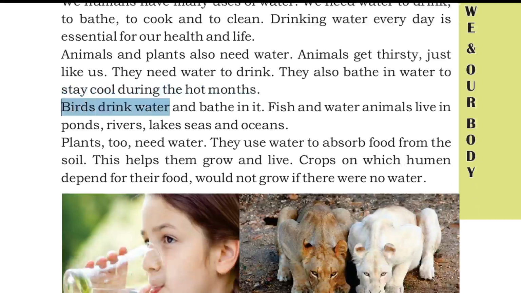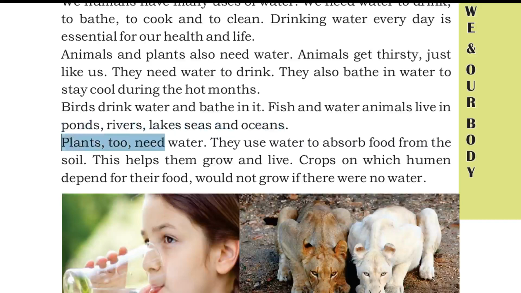Birds drink water and bathe in it. Fish and water animals live in ponds, rivers, lakes, seas and oceans.